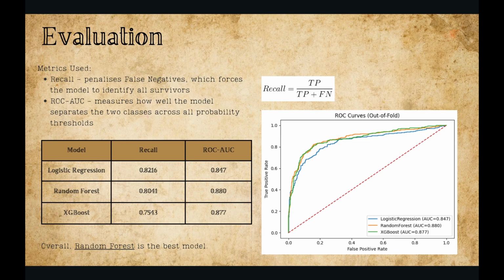So when we look at the results, we see that the logistic regression achieves the highest recall at 0.8216, while the random forest achieves the highest area under the curve at 0.880. However, overall we find that random forest performs the best because it ranks highest for the area under the curve while still maintaining a high enough recall at 0.8041. This model strikes the best balance between detecting survivors and ranking the predictions accurately, making it the most reliable overall choice for the task. With this, I end the presentation and feel free to ask any questions.